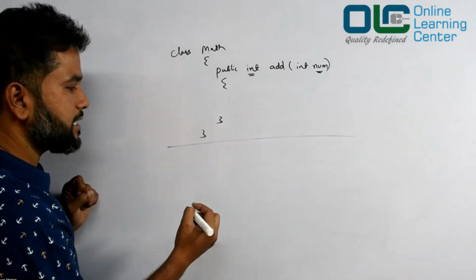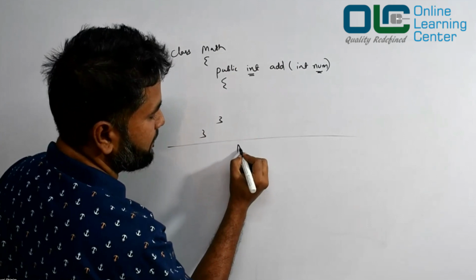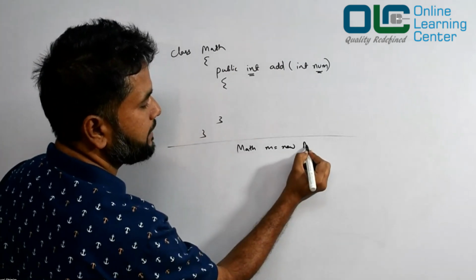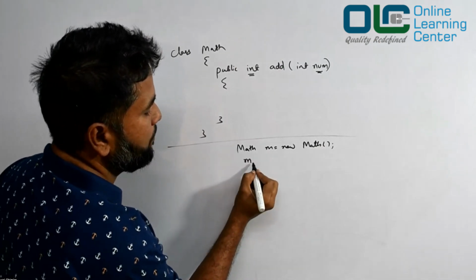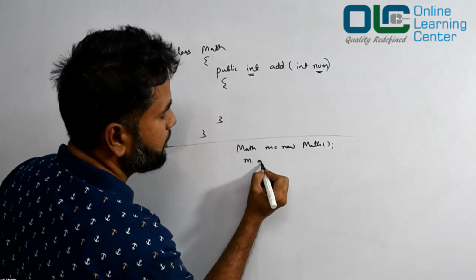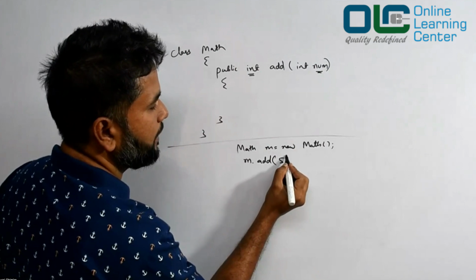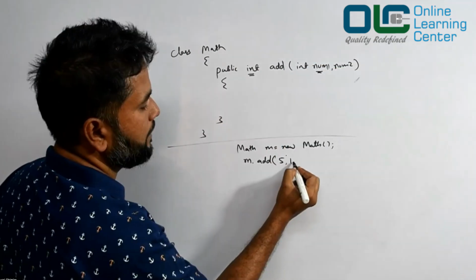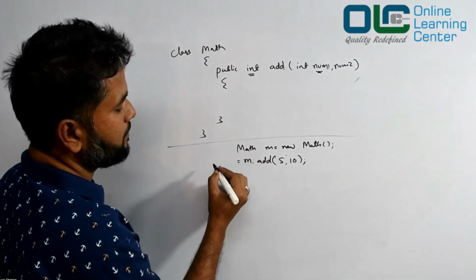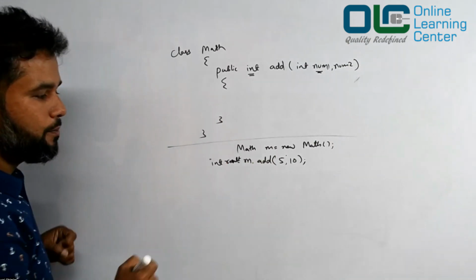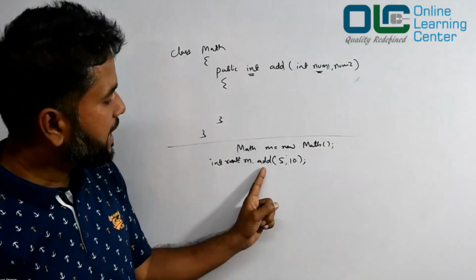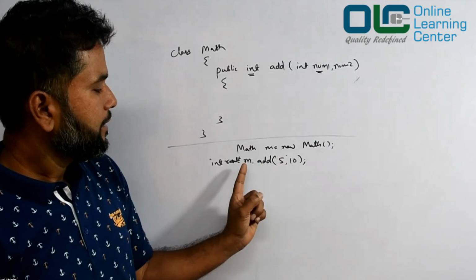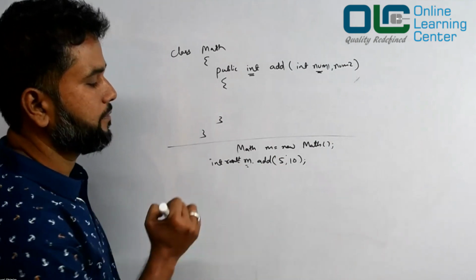Somewhere on the other side of the code, you create the object of Math, right? So you'll say Math m = new Math. And then you'll say m.add, passing some values. So let's say I want to add num1 and num2, 5 and 10. It will return some number. This is how you basically call a method, right? So if you see, this add is a method which takes two values, and you're calling it on an object, right?